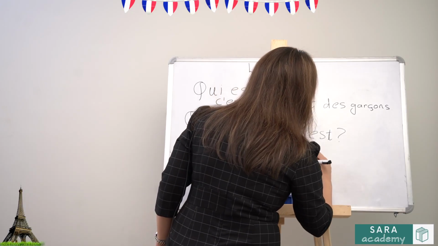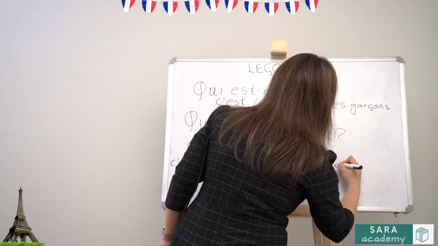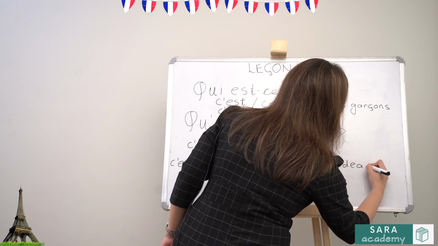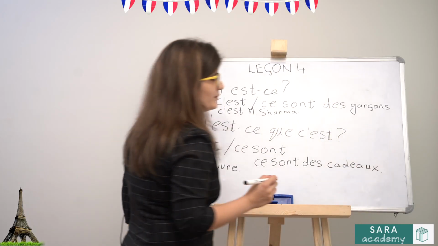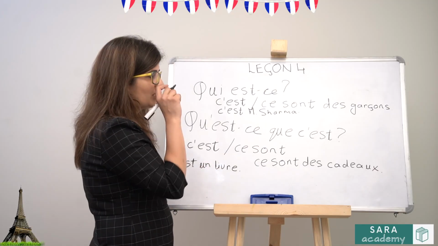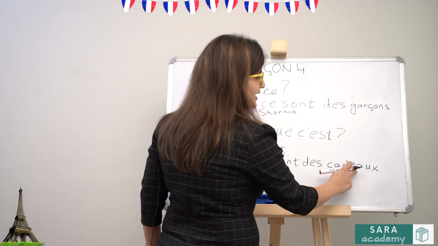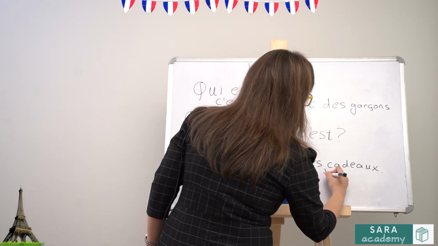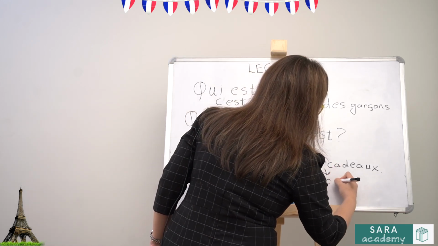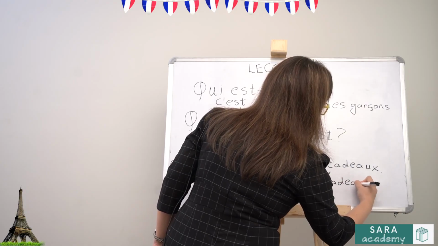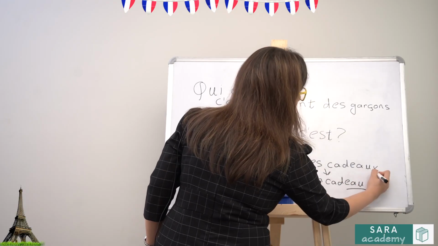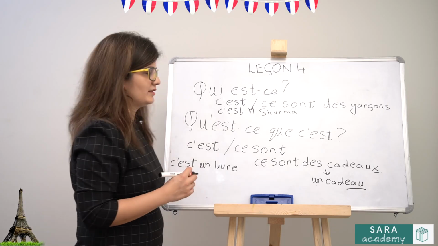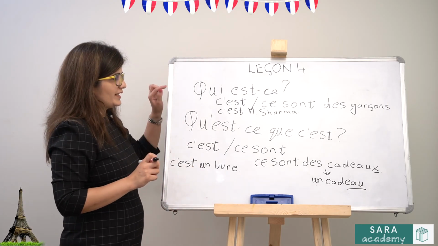Ce sont des cadeaux. Now remember the rule that we did. How do we make a noun plural? If the noun ending is in EAU, then it takes an X in its plural form. So the singular form of this is un cadeau, one gift. It is ending with EAU, so you will add an X at the end.